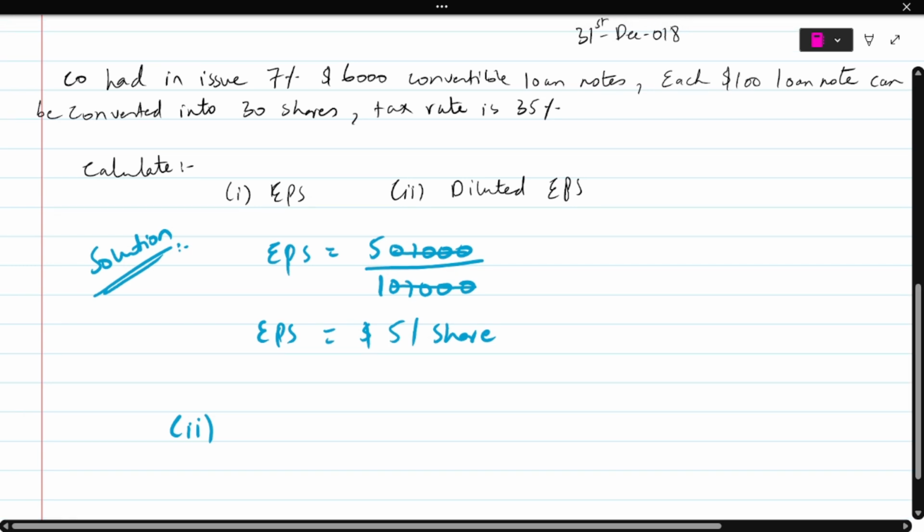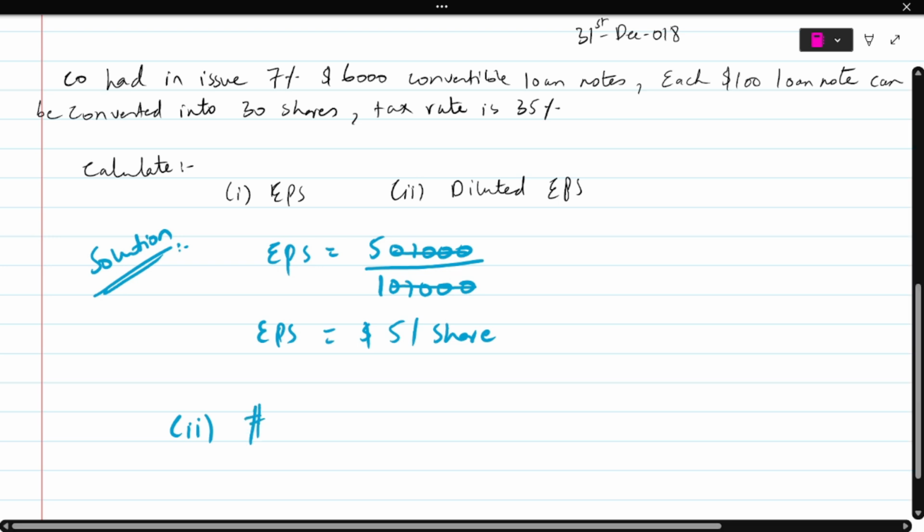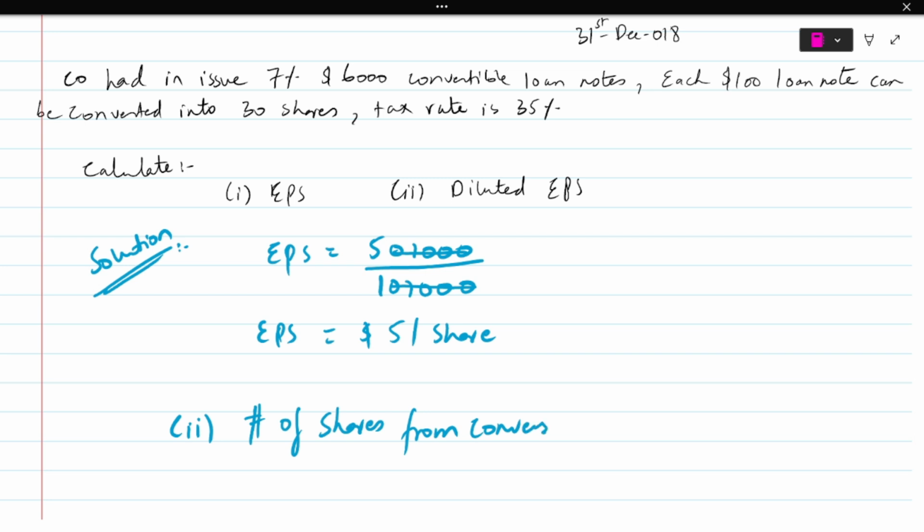Now this is something new that we have to learn. So focus on the screen very carefully. First of all, I'm going to calculate the number of shares from this conversion. If I do the conversion, how many shares am I going to get? That is what I have to do.